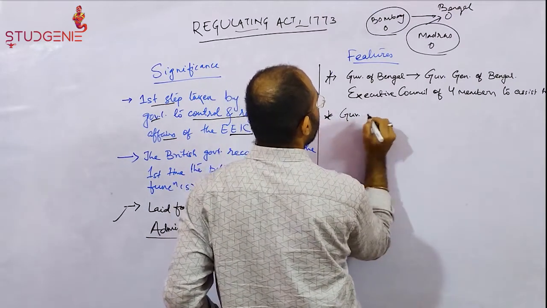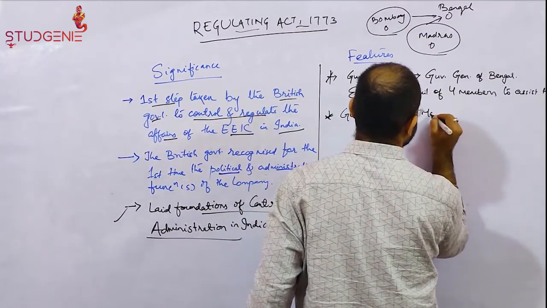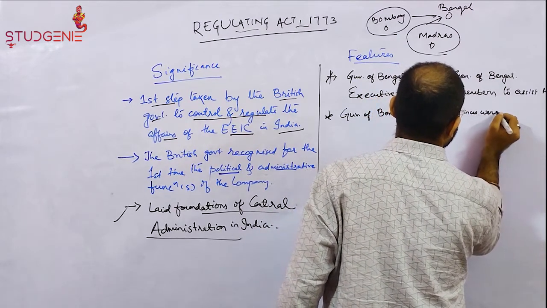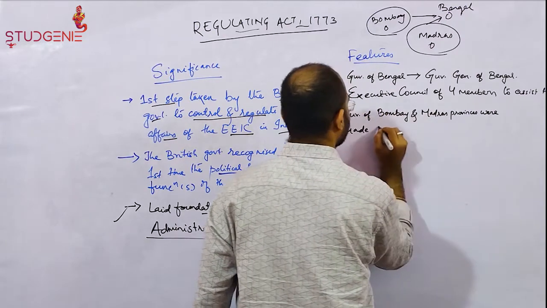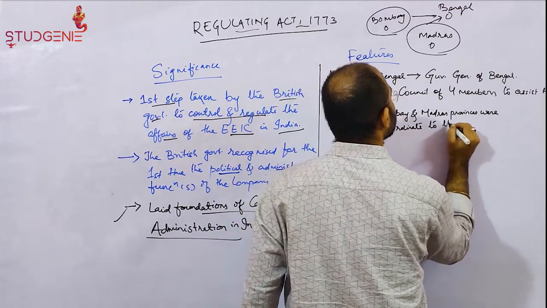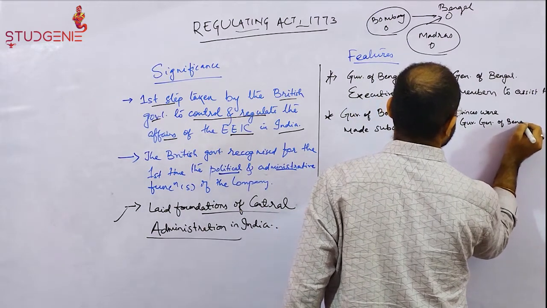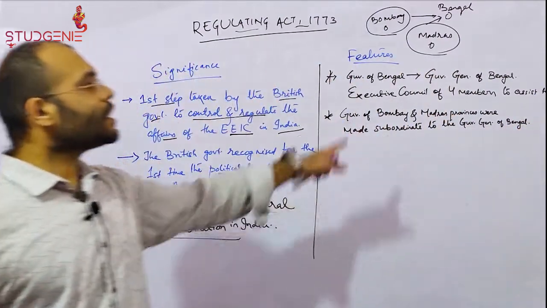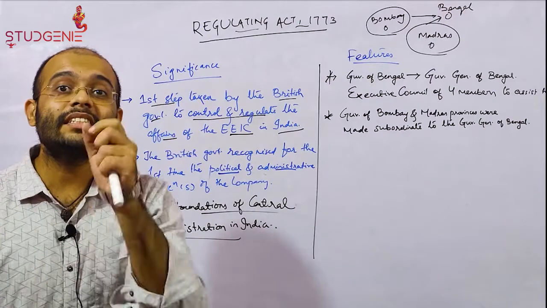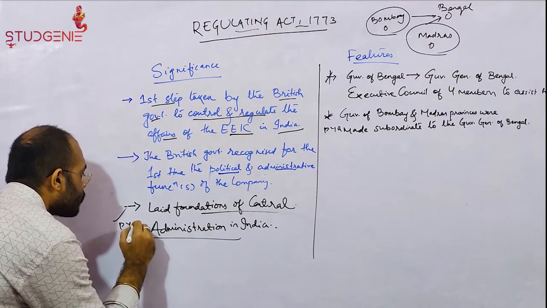So the governors of Bombay and Madras provinces were made subordinate to the Governor General of Bengal. This was another significant feature of this act, and this is also an asked question. It is a previous year question. This one is also a previous year question.